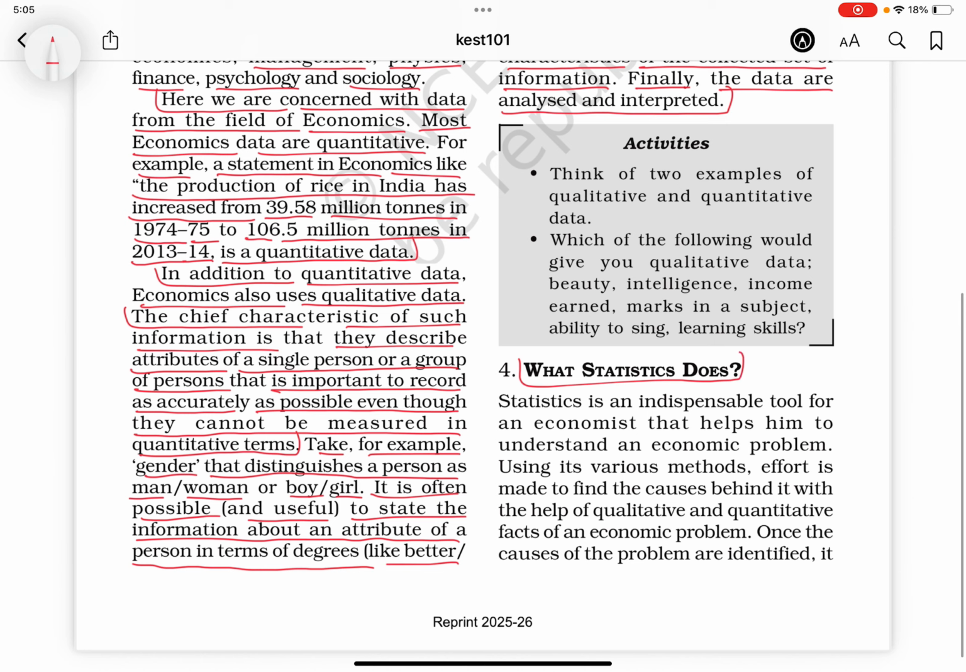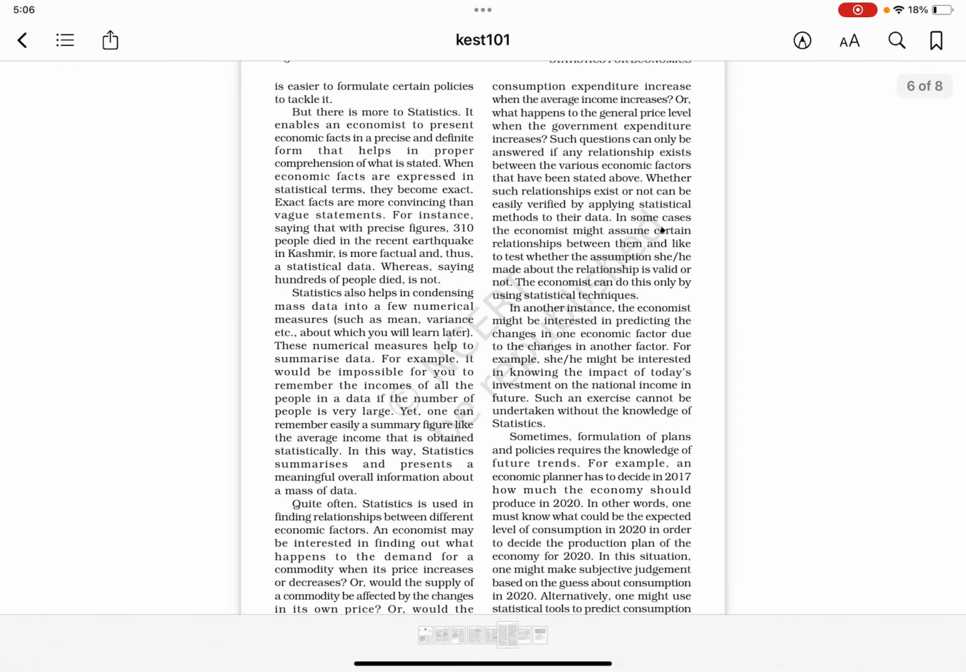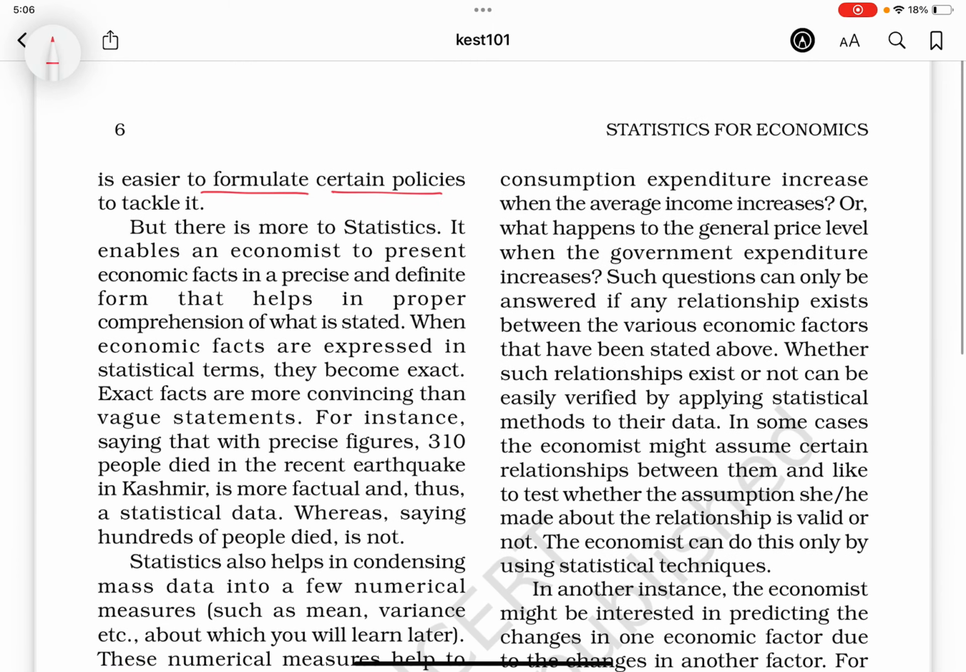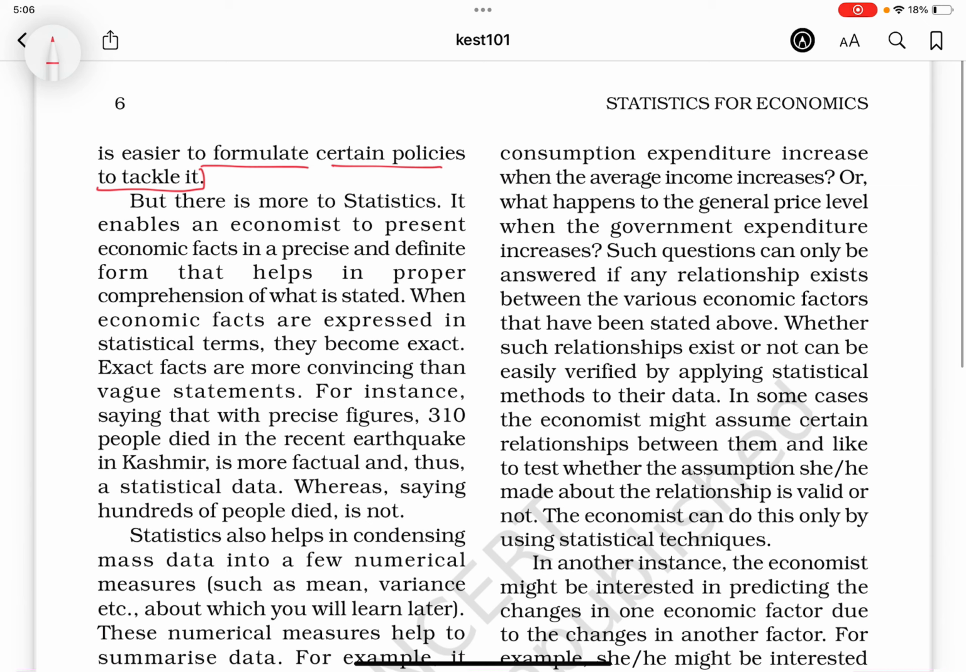What does statistics do? Statistics is an indispensable tool for an economist that helps him to understand an economic problem. Using its various methods, effort is made to find the causes behind it with the help of qualitative and quantitative facts of an economic problem. Once the causes of the problem are identified, it is easier to formulate certain policies to tackle it.